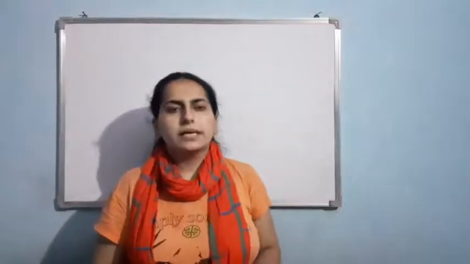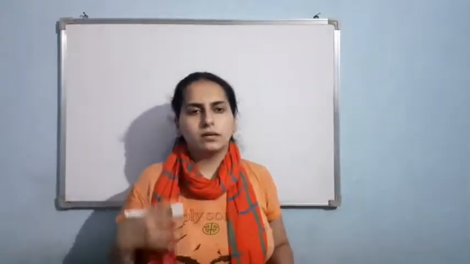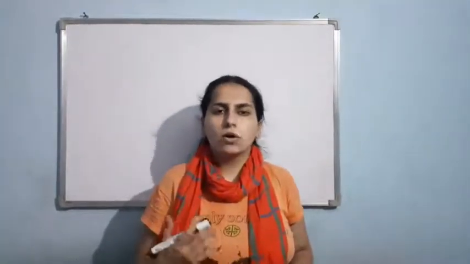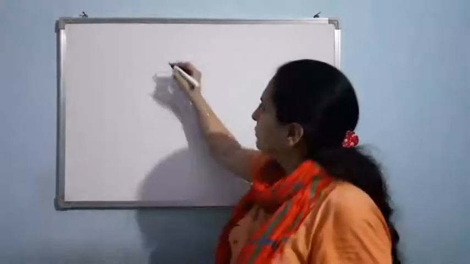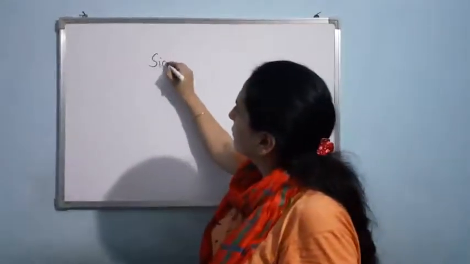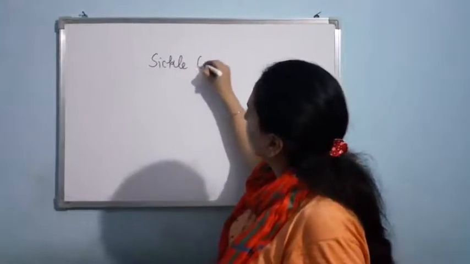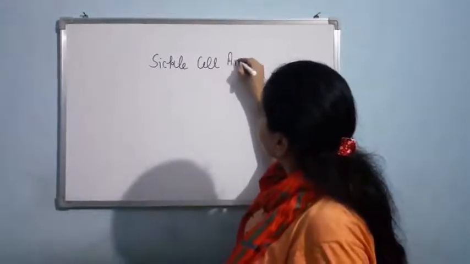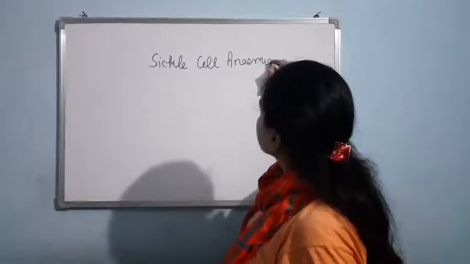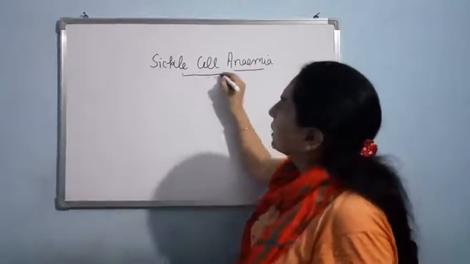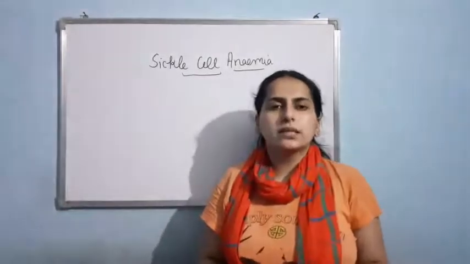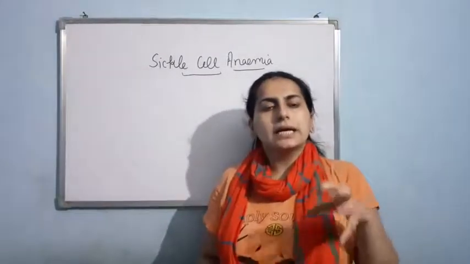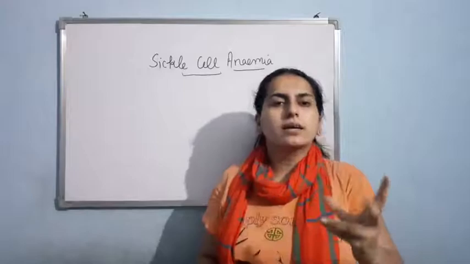Okay, now let us talk about the third example of Mendelian disorder, that is sickle cell anemia. Basically what happens in sickle cell anemia, normally if you see the shape of the RBC, that is red blood cell, it is biconcave.